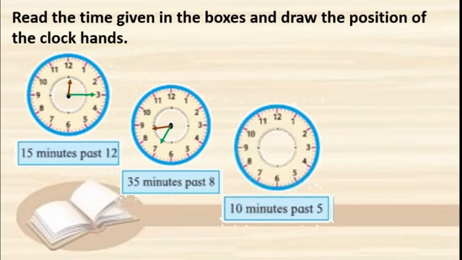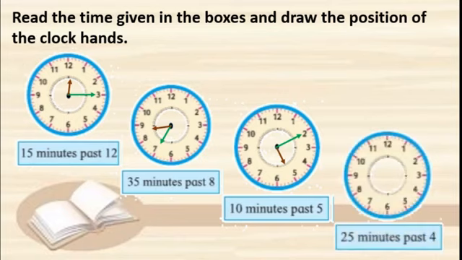10 minutes past 5. 10 minutes means the minute hand should be on, yes, you are right, 2. Correct. And what about the hour hand? Yes, you are right, that should be between 5 and 6. Right? Okay, good. Next, 25 minutes past 4.